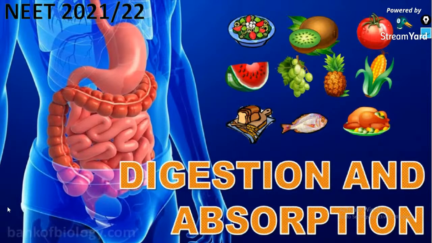Fine and perfect. So, today we are going to discuss the second part of the chapter digestion and absorption. One of the most important chapters of human physiology for class 11, digestion and absorption. A very simple chapter where you are going to get marks very easily.